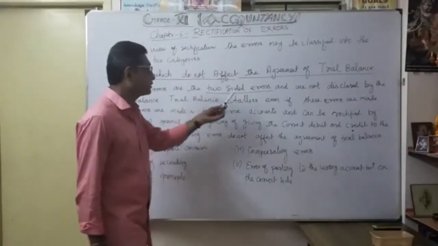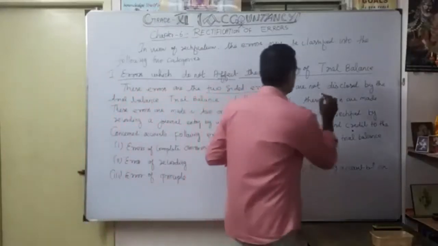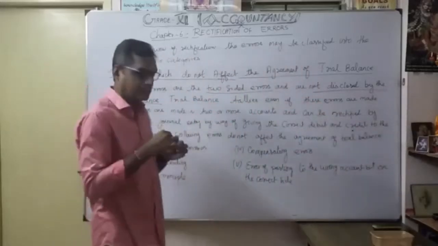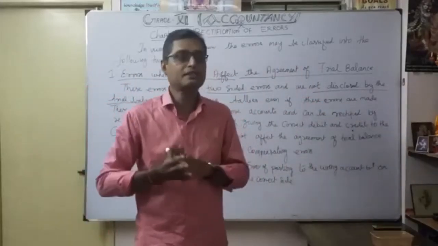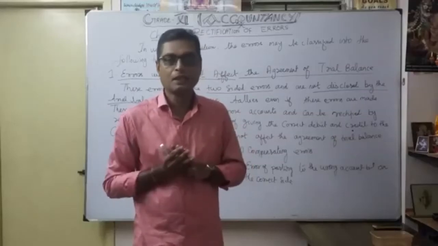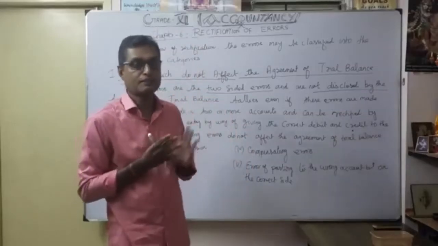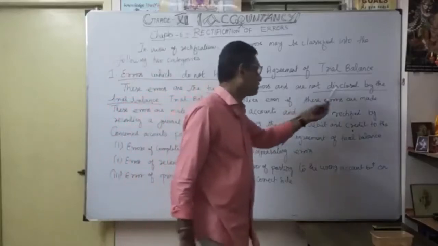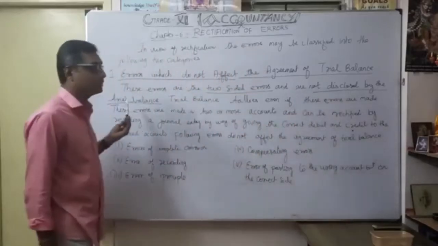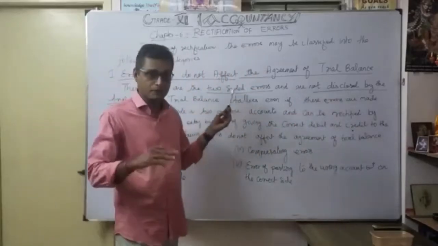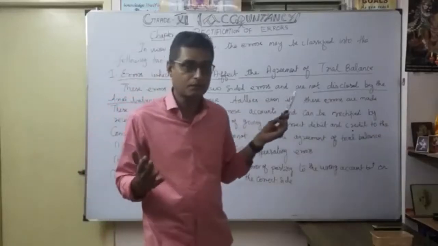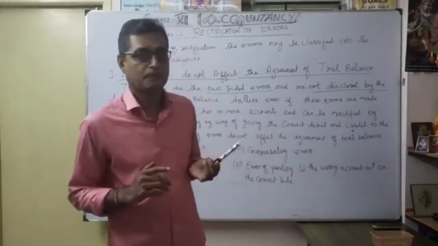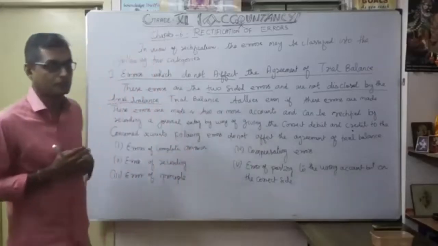These errors are two-side errors not disclosed by the trial balance. When you see the trial balance, it will be very difficult to identify the error. Even though the trial balance tallies, it is very difficult to disclose the error. That's what this phrase means: not disclosed by the trial balance. Why? Because with a two-side error, both the debit and credit side are affected. That's why naturally the trial balance tallies even though an error occurs. Understood?